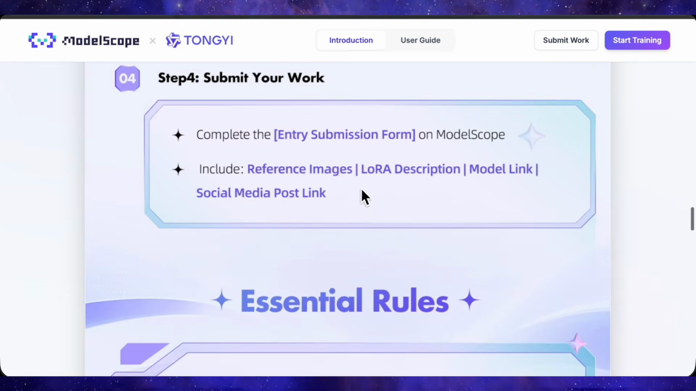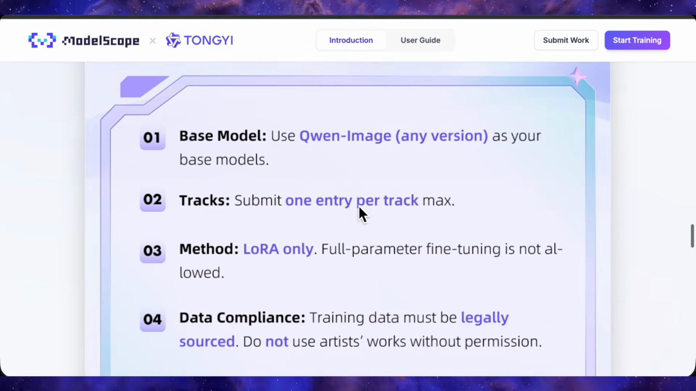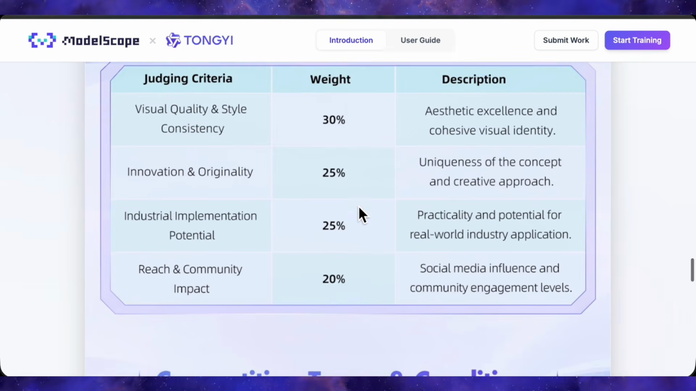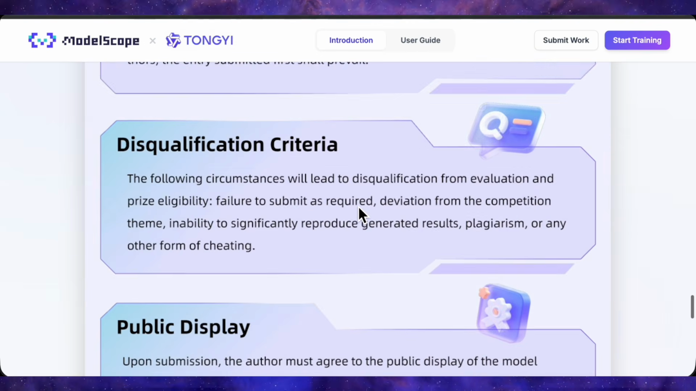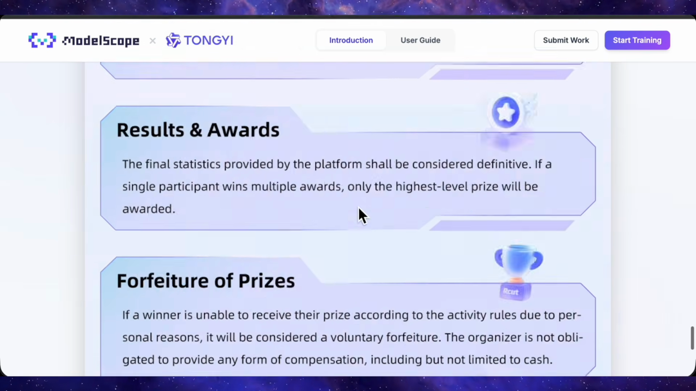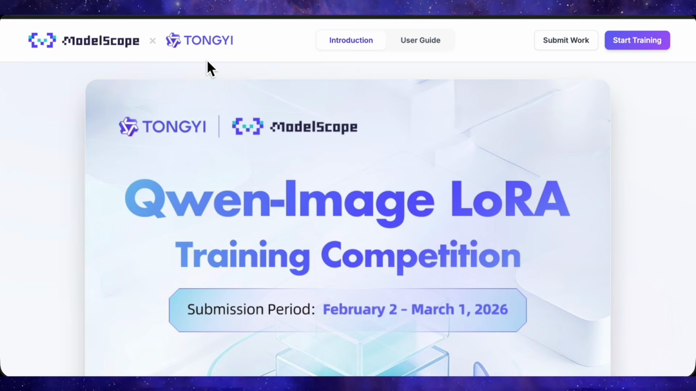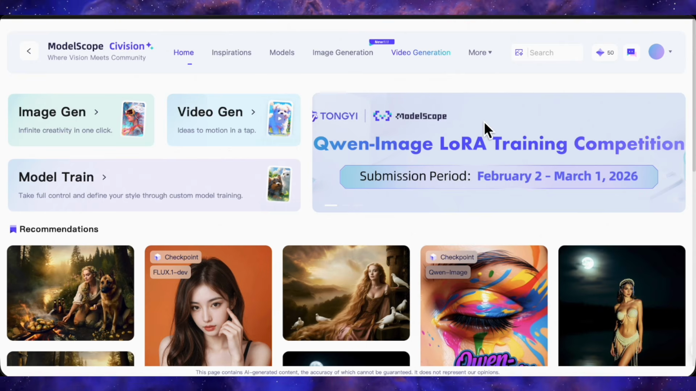So here's my honest take. If you're serious about LoRA training but don't want to deal with local GPU limitations or cloud compute bills, Civision is worth exploring. The fact that trained LoRAs export to ComfyUI means you're not locked into their ecosystem. Image generation is solid, video generation is impressive, and the LoRA training is legitimately useful.